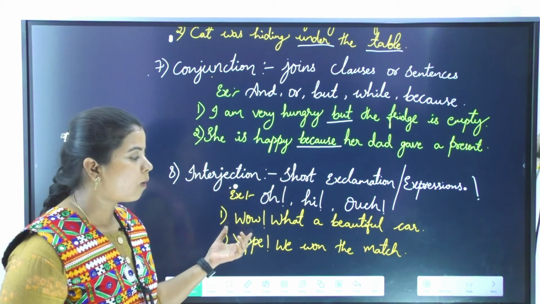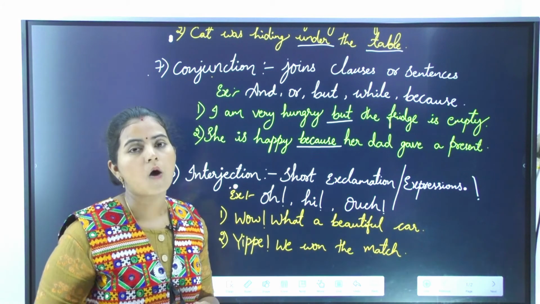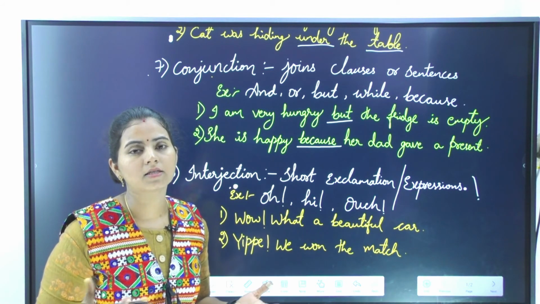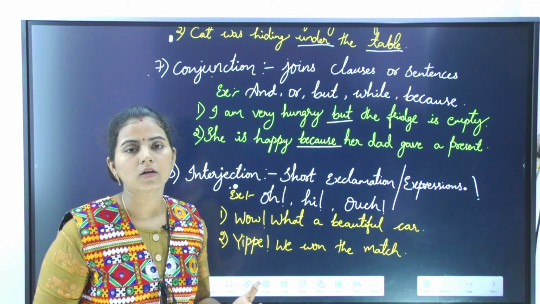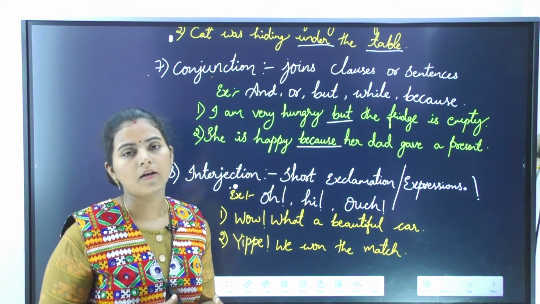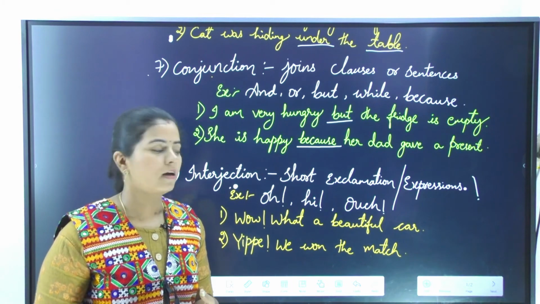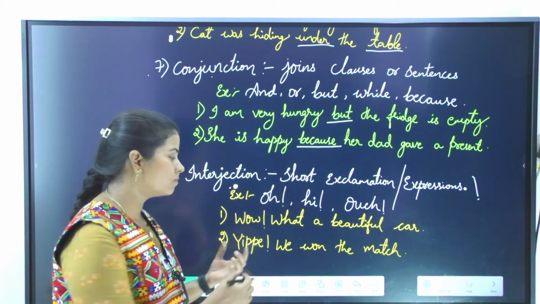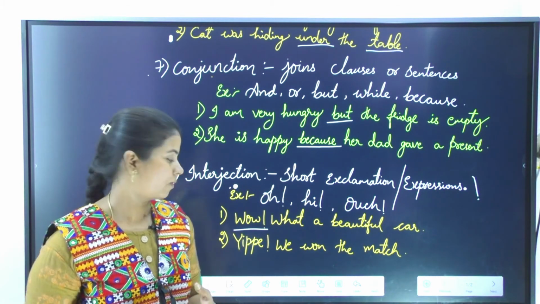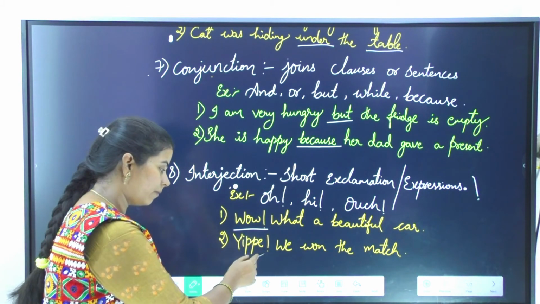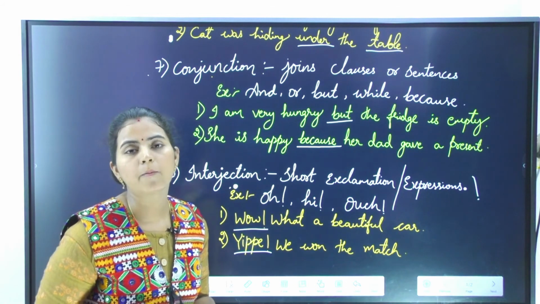Now, "Wow, what a beautiful car!" Wow is an expression of wonder. We felt happy about the design of the car, hence the expression of wonder comes out, that is wow. Next, "Yippee, we won the match!"